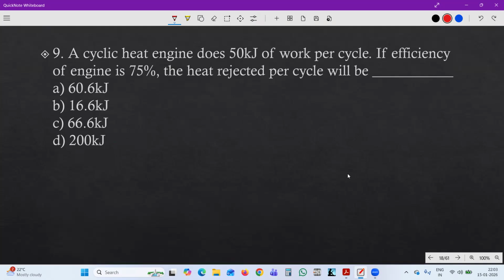Ninth one: a cyclic heat engine does 50 kilojoule of work per cycle. If the efficiency of the engine is 75%, the heat rejected per cycle will be? So for 75% efficiency, how much will be the heat rejected if the heat engine does 50 kilojoule of work per cycle?